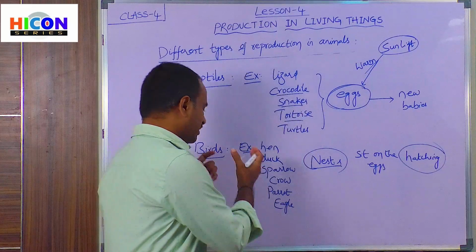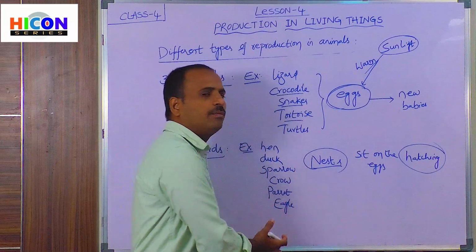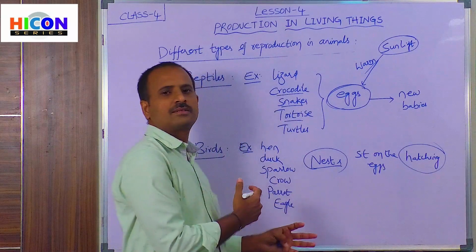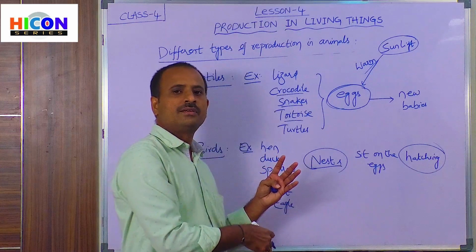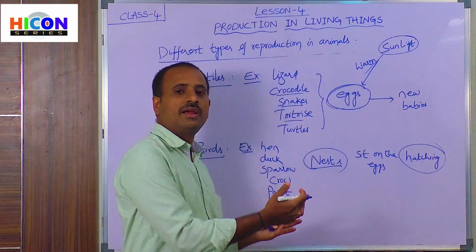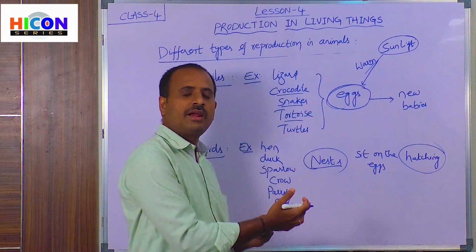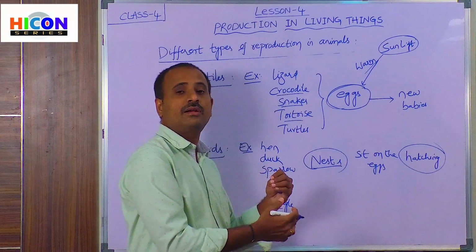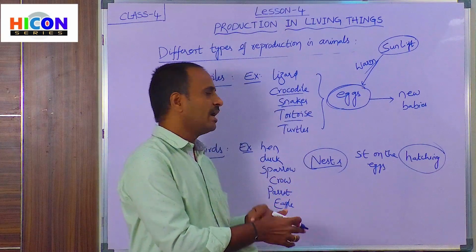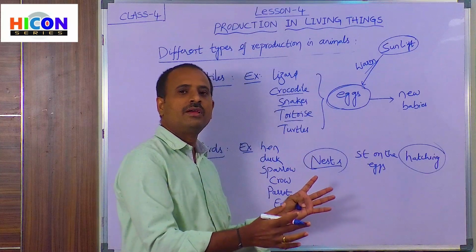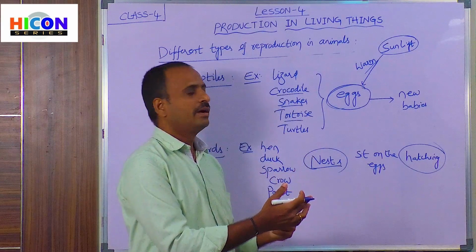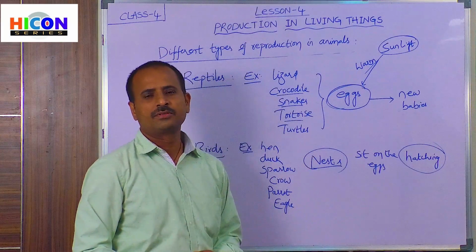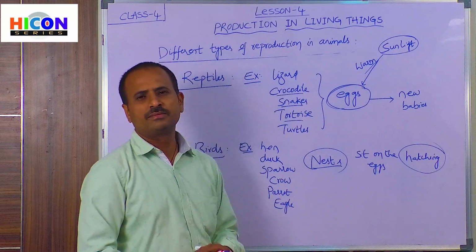So children, in this way, all types of birds lay eggs, sit on the eggs and keep their eggs warm, and after a few days the small baby inside the egg will completely develop and break the shell of the egg and come outside the egg, and it is called a new baby. So this is called hatching.